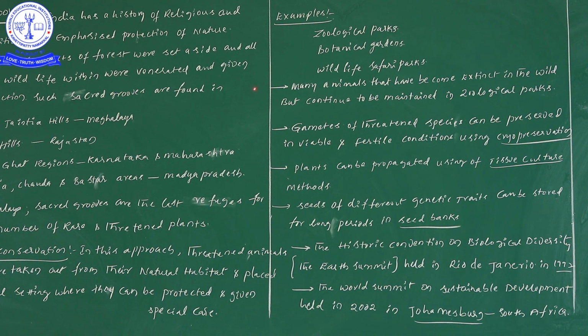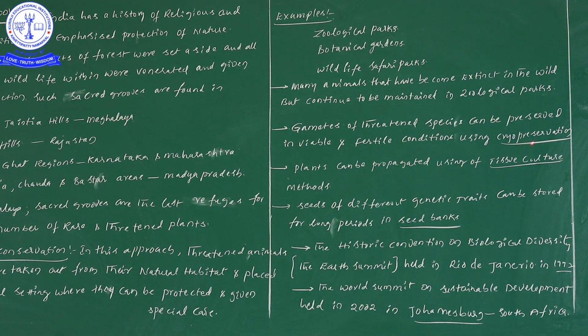The next concept is gametes of threatened species. These gametes may be male or female gametes. Suppose a threatened species has gametes, definitely these gametes can also be preserved, and we can maintain viability as well as fertile nature without any disturbance by using the cryopreservation technique.